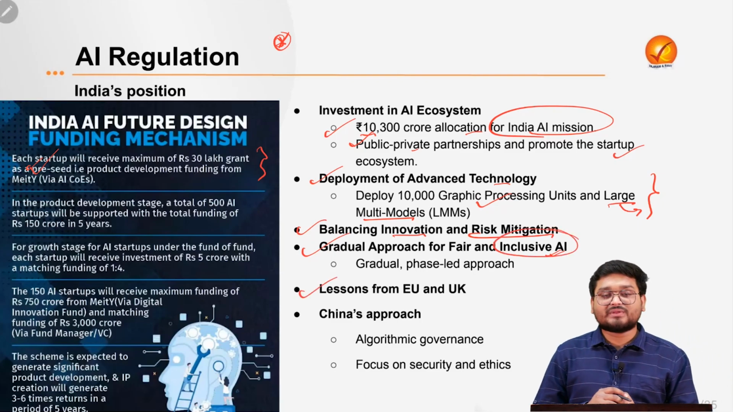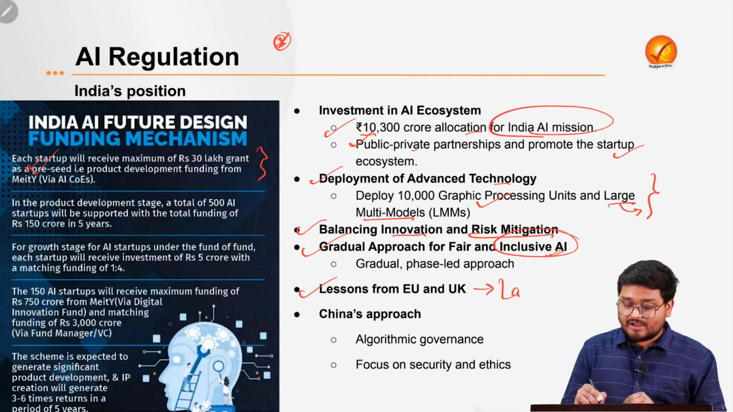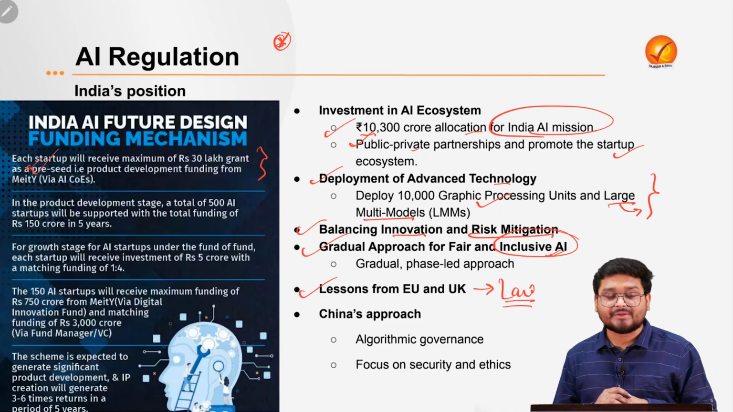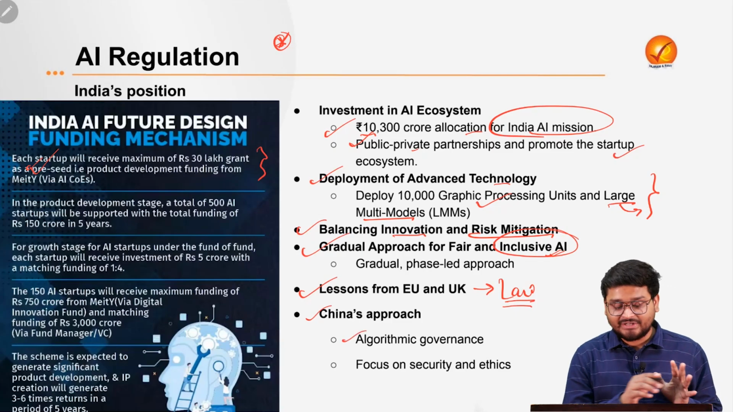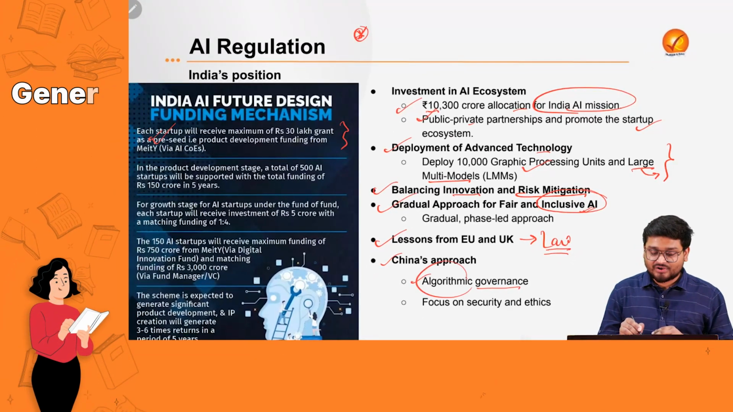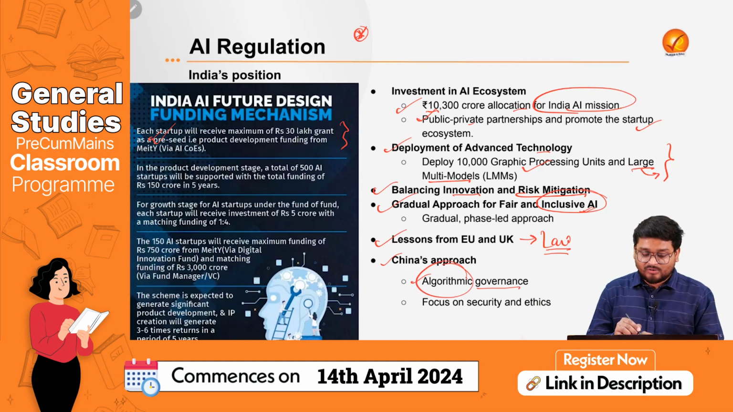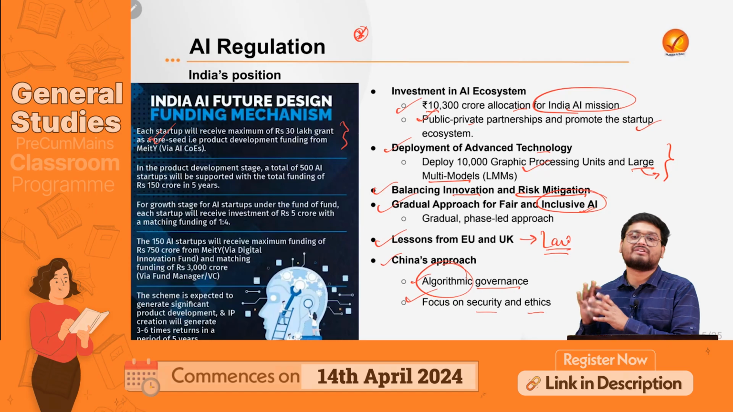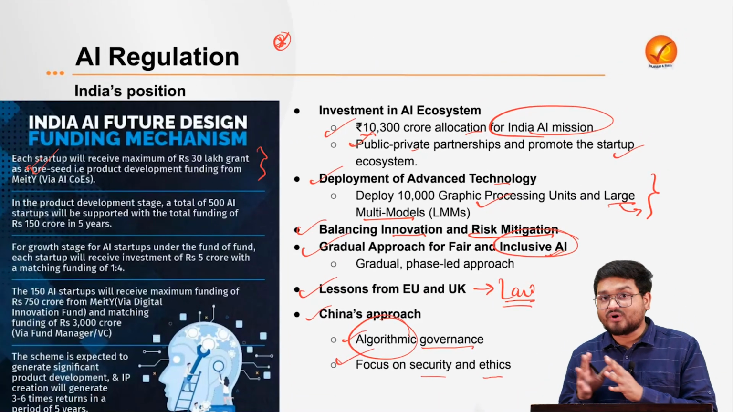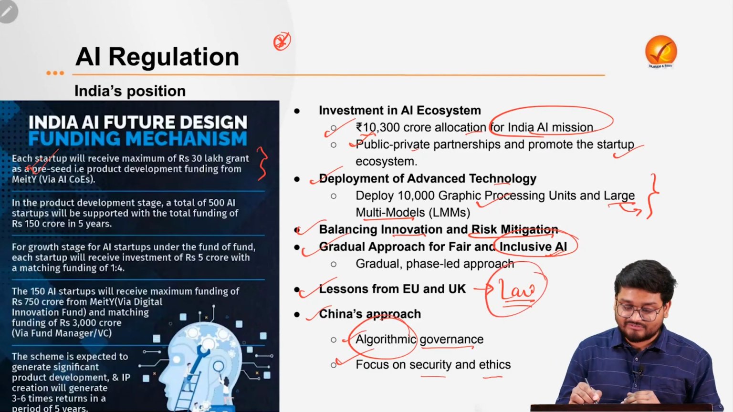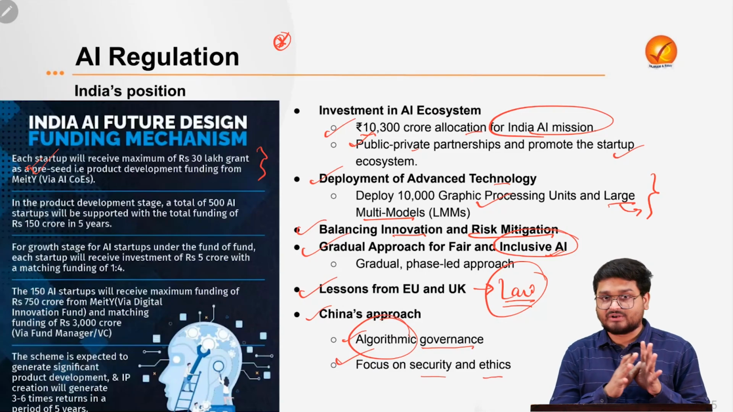And obviously, lessons from the EU and UK legislations must be adopted, and India can also have a national law regulating AI. Finally, India can also learn from China's approach of algorithm governance, which focuses on regulating the algorithms in AI language models, and also on the security and ethical aspects of AI development. With reference to India's AI regulations, which are not yet a reality because India does not have a particular law for this, India can learn from these various models that we have discussed.